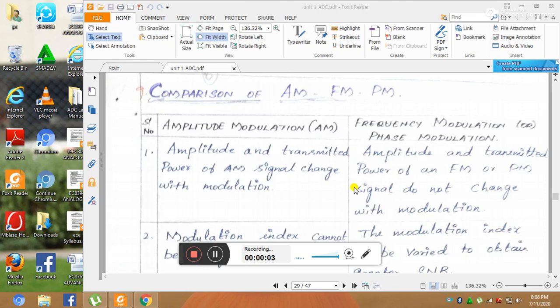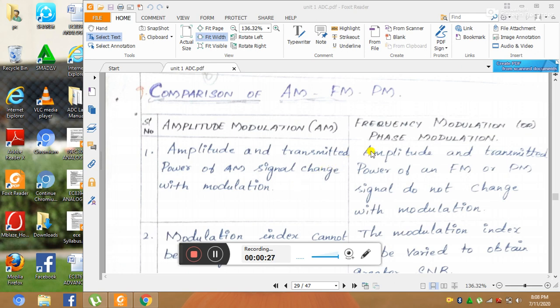Hello students, now we are going to see about the comparison of amplitude modulation, frequency modulation and phase modulation. First one, in amplitude modulation, the amplitude of the carrier signal is varied with respect to the modulating signal. It is called amplitude modulation. In AM, the frequency and phase are constant.